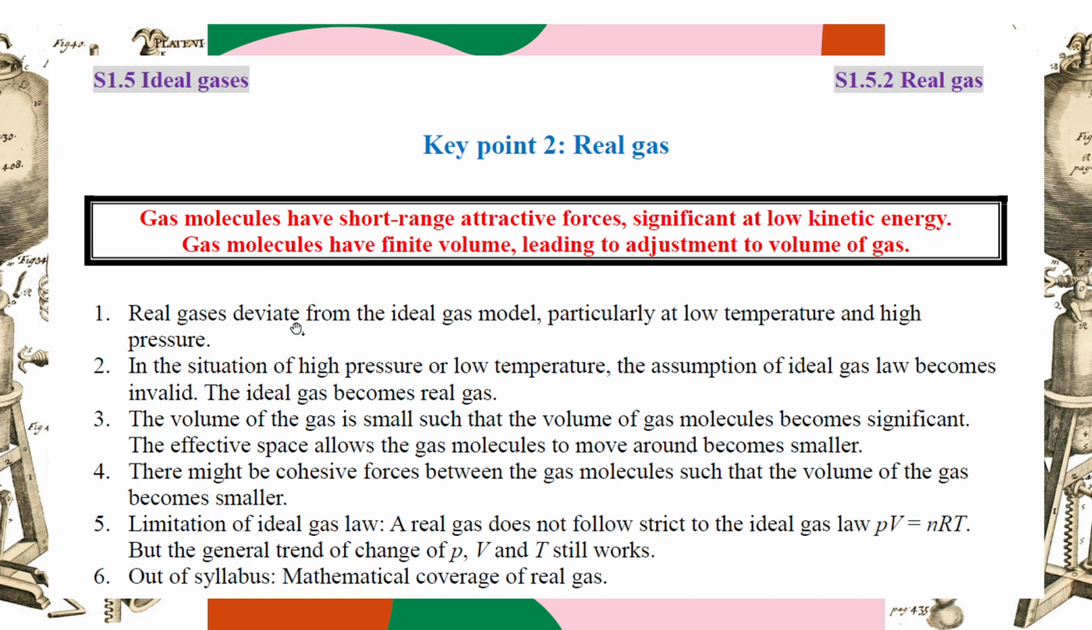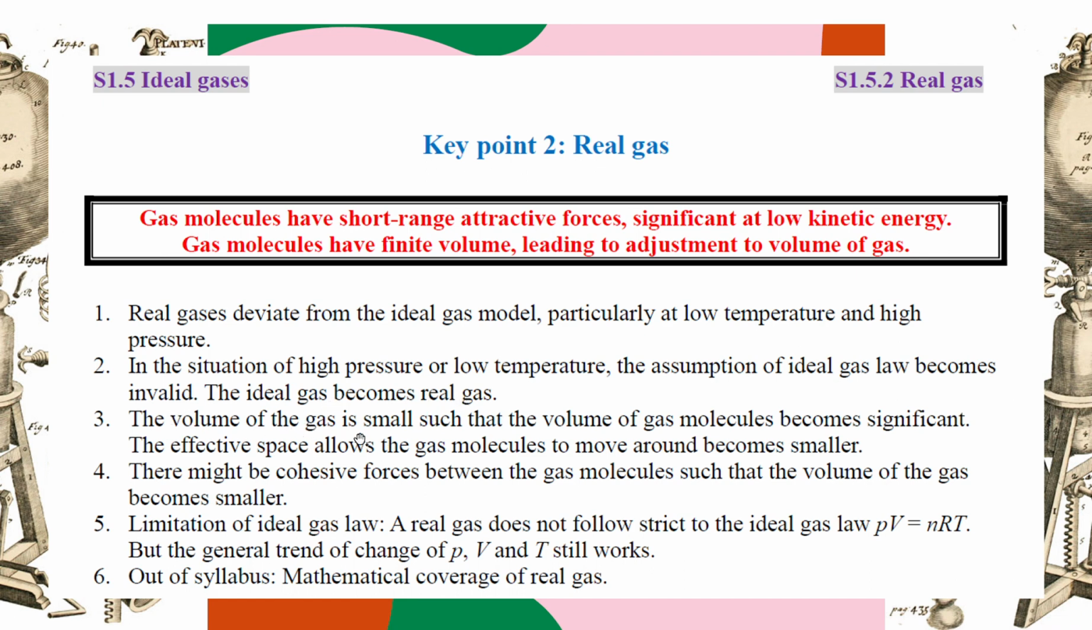So the real gas deviates from the ideal gas, particularly at high pressure. When it is low temperature, low kinetic energy, the short range attractive force becomes significant. High pressure presses the gas into a small volume, so the volume of the gas molecules becomes significant. On the contrary, the ideal gas assumption is valid at high temperature and low pressure. Opposite. So in the situation of high pressure or low temperature, the assumptions become invalid. The ideal gas becomes a real gas, so the law doesn't apply.